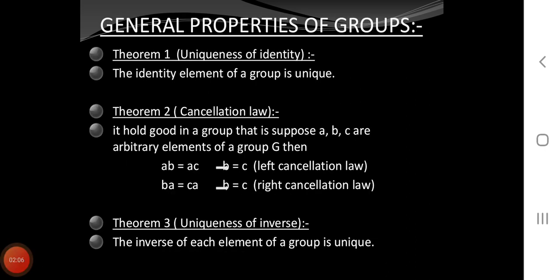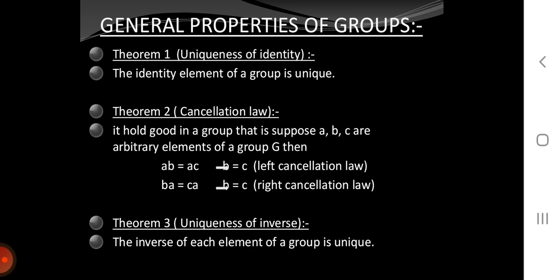Types of groups. Finite and infinite groups. A group (G, O) is called a finite or infinite group according as the number of elements of G is finite or infinite. Semigroup. A non-empty set G together with a binary operation O is called a semigroup if O is associative in G.